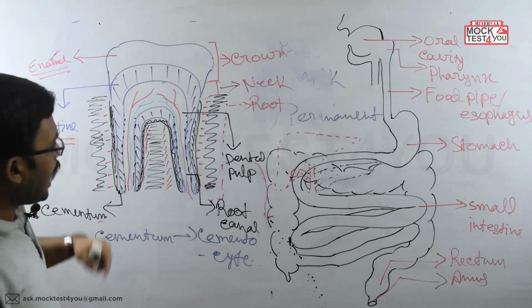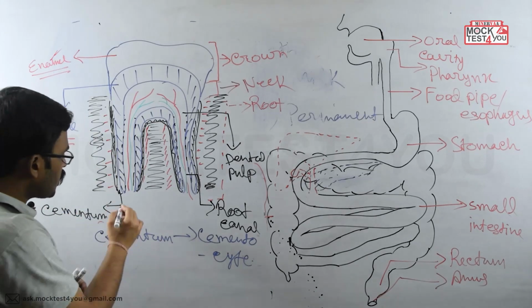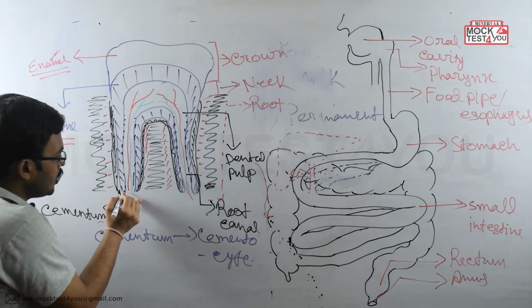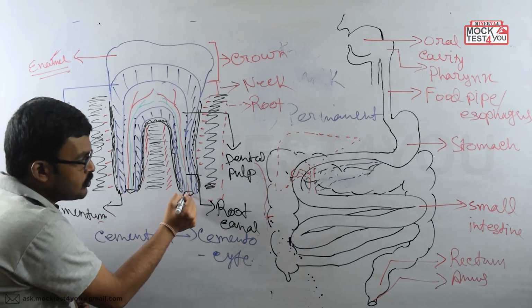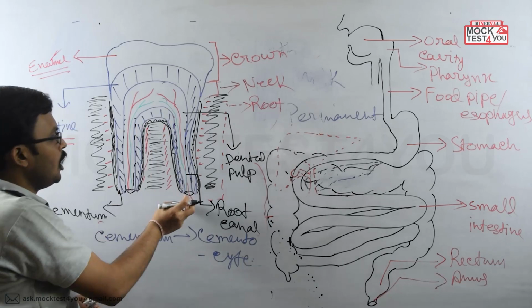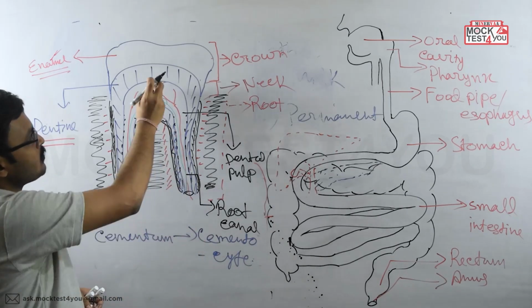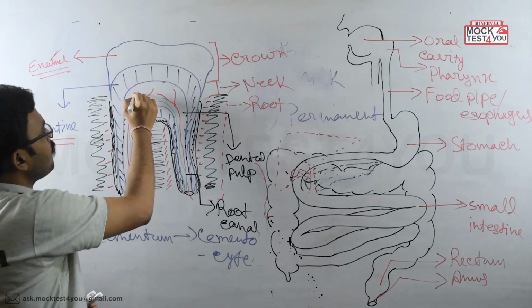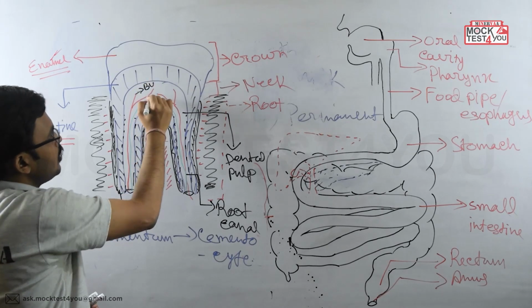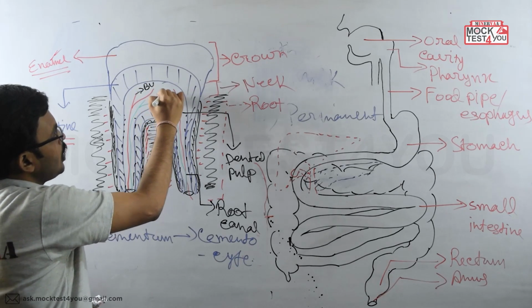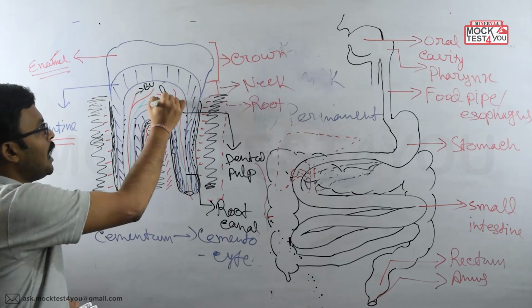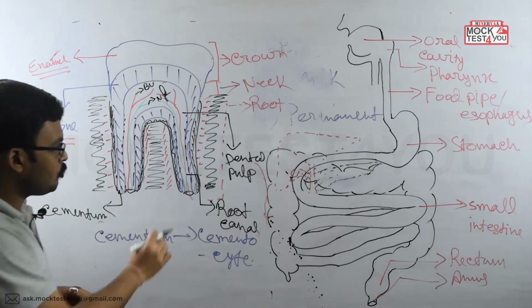Done. Now the root canal, towards the gingiva side, has an opening, an orifice, through which the nerve fibers or the blood vessels come inside. Think these are the blood vessels, and this is the nerve fiber. So these nerve fibers and blood vessels have all come inside through this pore.